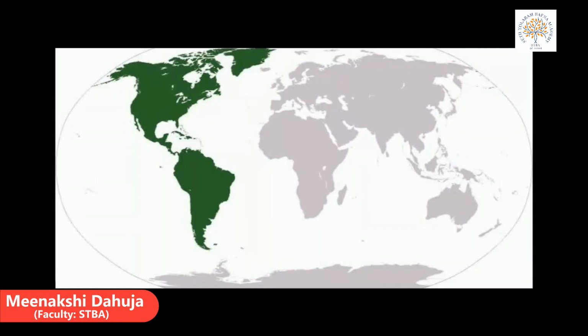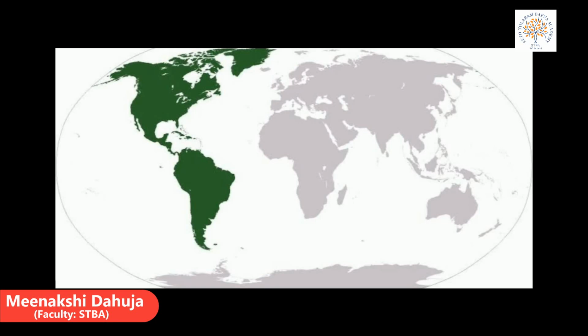Now see North America and South America. Children, you can see North America and South America are joined by an isthmus. An isthmus is a narrow strip of land connecting two large land areas that are separated by water bodies.